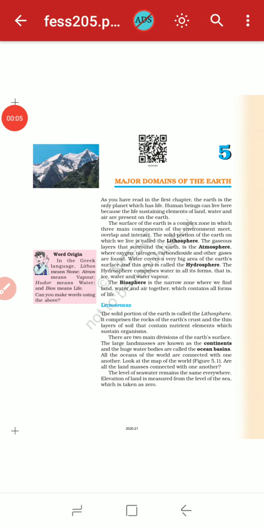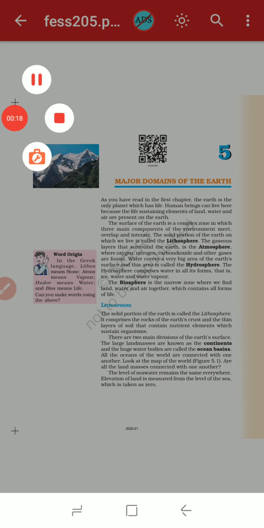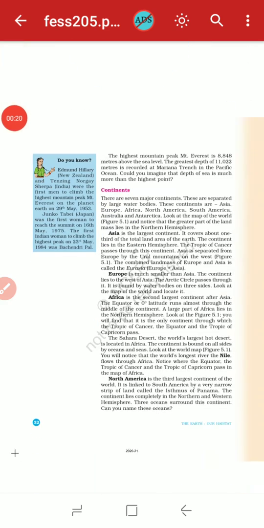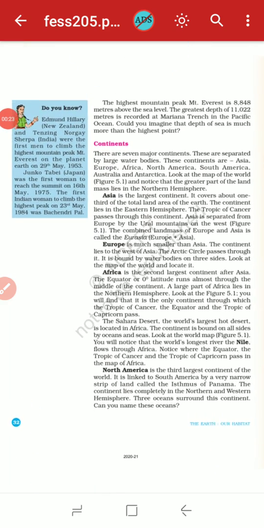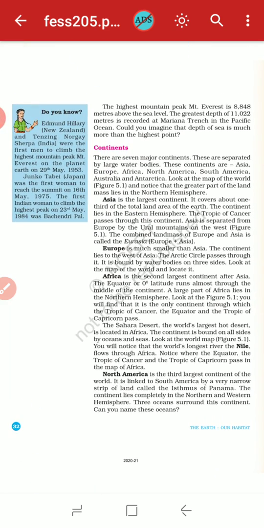Now take out your SST textbook and open lesson number 5, Major Domains of the Earth. Okay. So, dear children, as you know, yesterday we studied the lithosphere. In the lithosphere, we have seen lots of continents, that is Asia, Europe, Africa, North America, and so on. So we have studied about Asia.